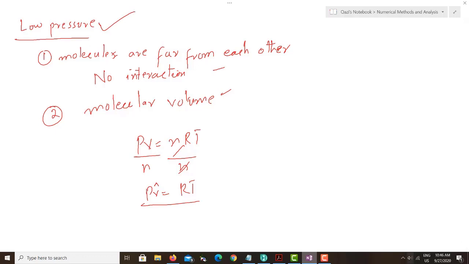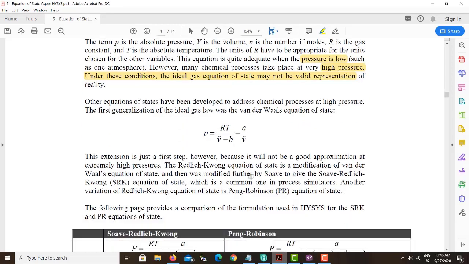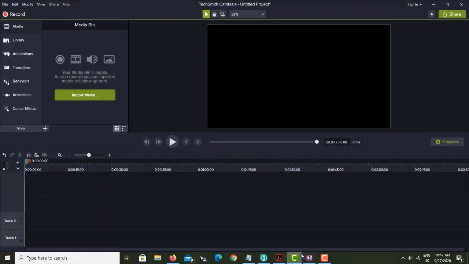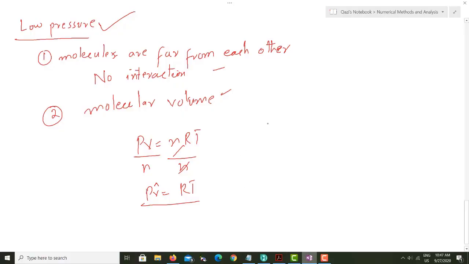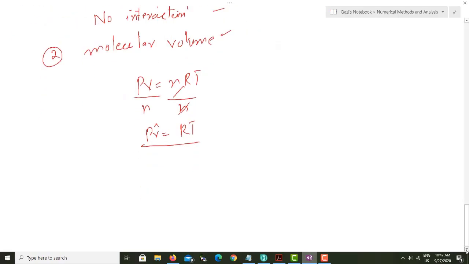However, at higher pressure you cannot assume like this. At higher pressure, other equations of state have been developed to address this. So at higher pressure you have a totally different scenario, totally different situation. So at higher pressure you can say we definitely have some molecular interaction, and then you definitely have some molecular volume. So in case of higher pressure, what you have,